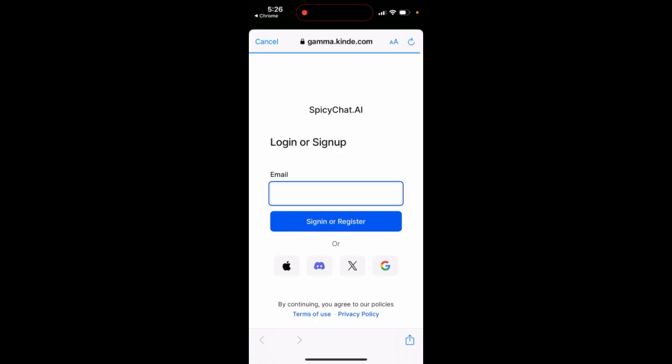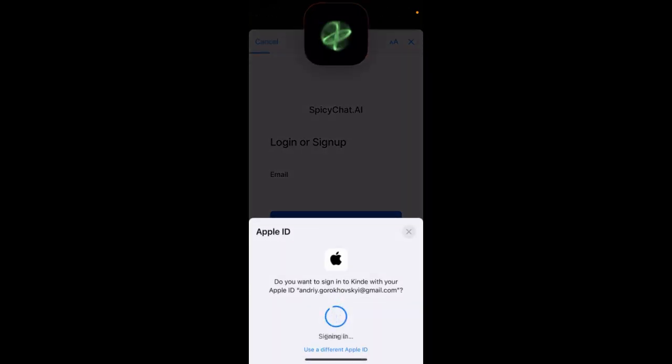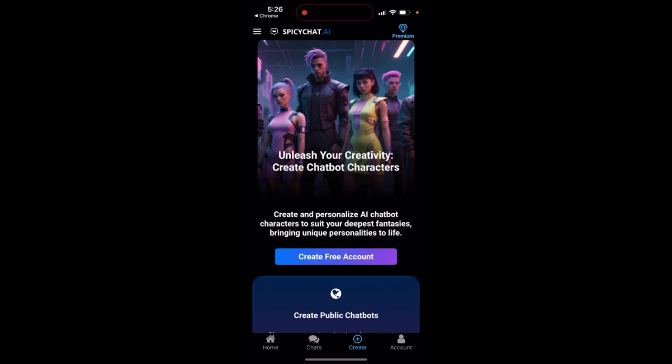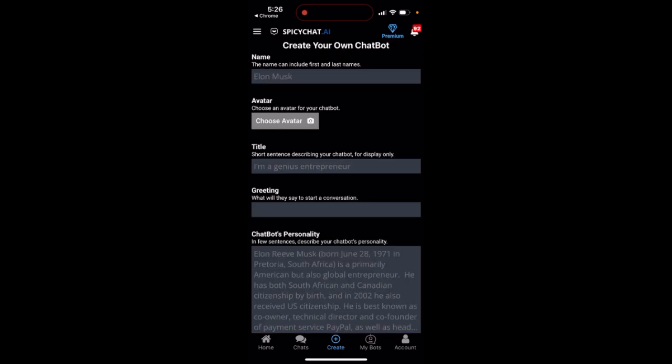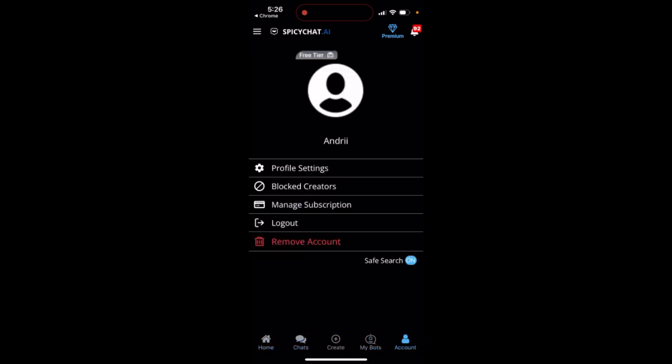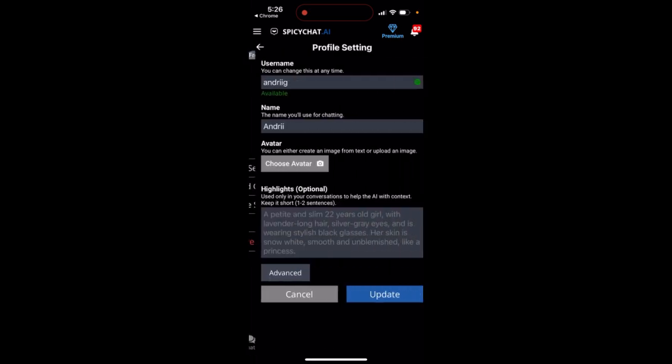So here it is. This is how you register, and then you can just use Apple ID, for example. And then just create an account, and then you create your own bot, like you just name it. But then your chats, your bot, and your account, you can delete your account, and then see profile settings.